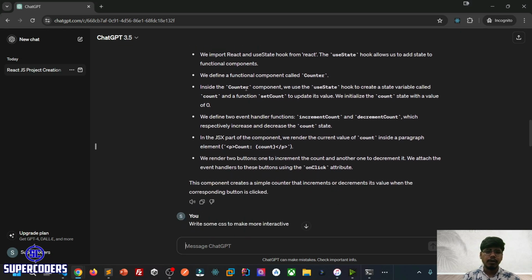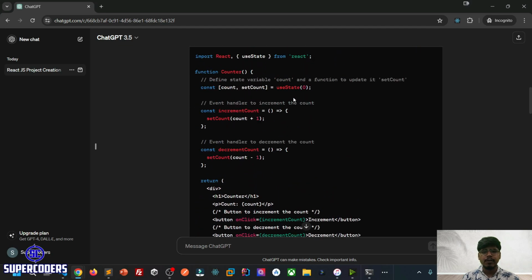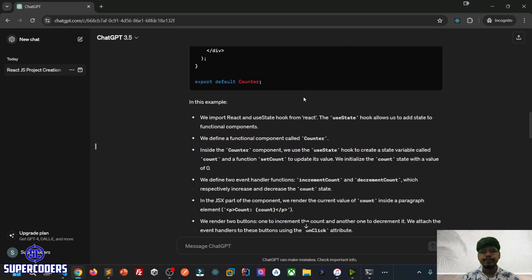Now it creates a counter component with useState to create a state variable, count, and a function, setCount. To update the value, we use setCount, and count is a variable with state which holds some value. Right now it starts with the value 0; if you see, the initial value starts with 0.